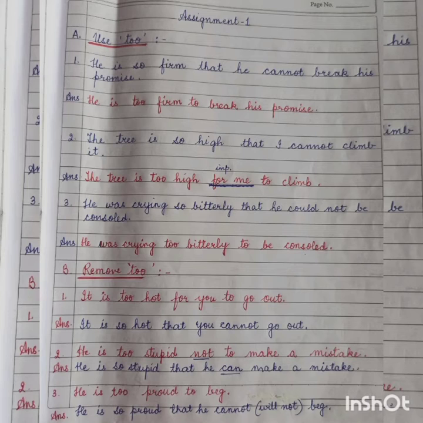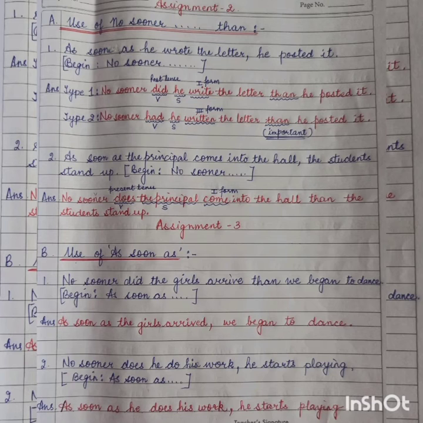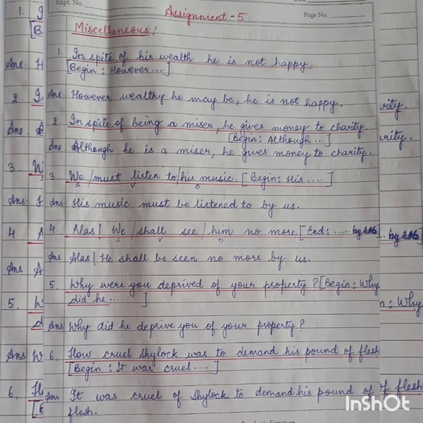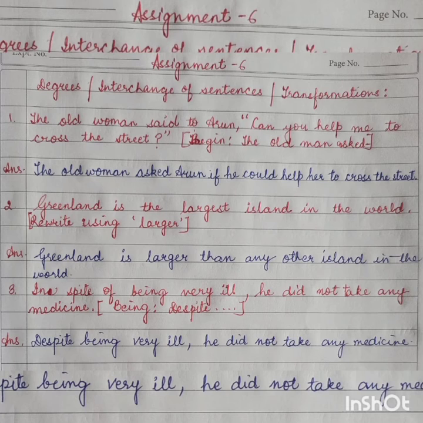Now, do as directed is the last question, which is based on all the aspects of grammar. All the topics of grammar are covered in this do as directed question. For this, please practice grammar and vocabulary properly. For proper understanding of this grammar, you need to practice a lot of assignments and exercises. Please read books, newspapers, periodicals regularly.